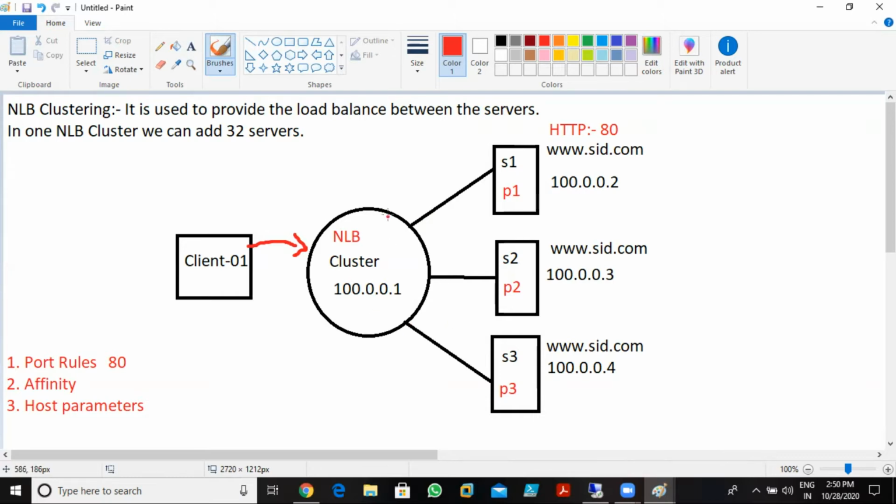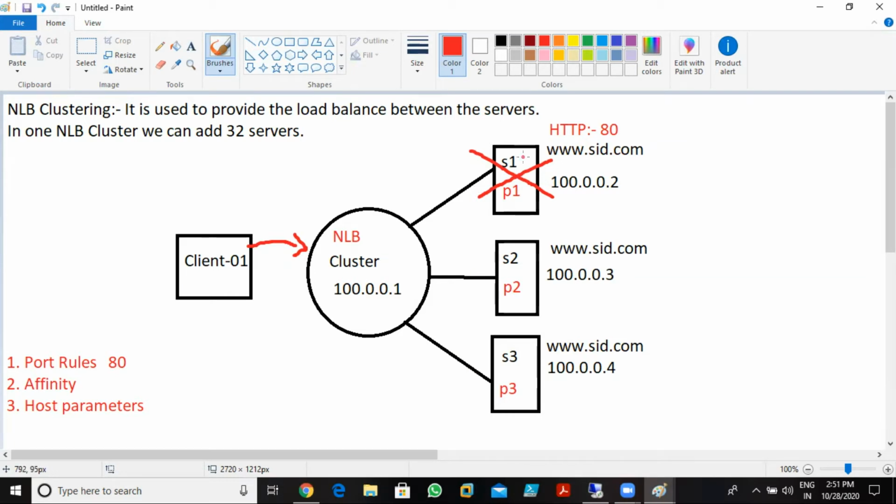Multi-host means it checks the performance first. If server 1's performance is low and it is already handling other queries, the cluster automatically sends that query to server 2. So it works on performance when forwarding queries in multiple host. Imagine my server 1 is down. The NLB cluster automatically forwards the queries to server 2 and server 3. I don't want to configure anything for that. So that's what we have with multiple host.